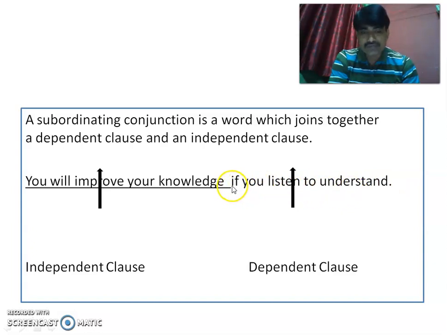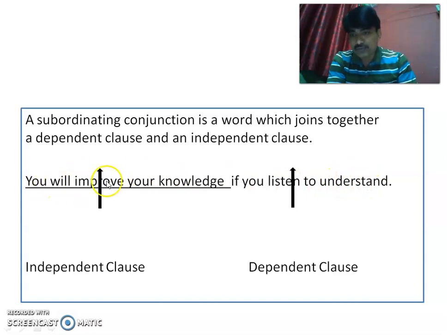It is because if someone says if you listen to understand, a gap is created, that there has to be something after this or maybe before this. And once the speaker says you will improve your knowledge, this has a subject and a predicate. Similarly, in if you listen to understand, you is the subject and listen to understand is the predicate. But this particular clause does not complete its own meaning, and that's why it is a dependent clause.